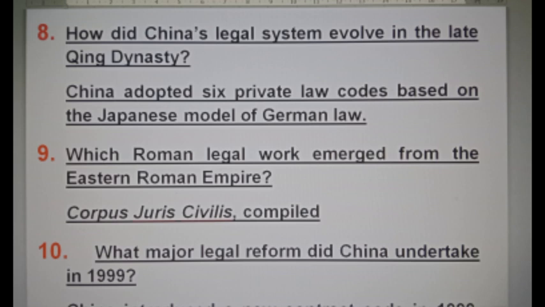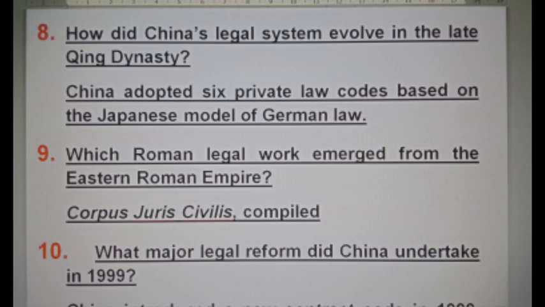How did China's legal system evolve in the late Qing dynasty? China adopted 6 private law courts based on the Japanese model of German law. Which Roman legal work emerged from the Eastern Roman Empire?